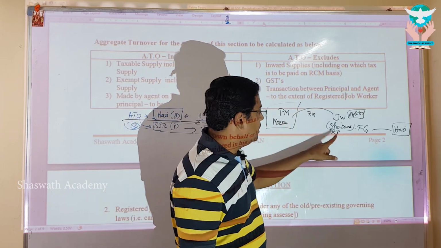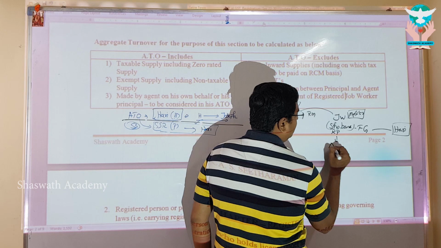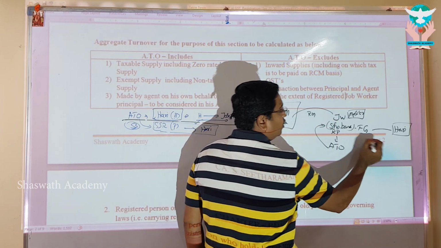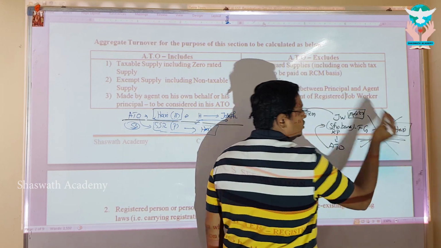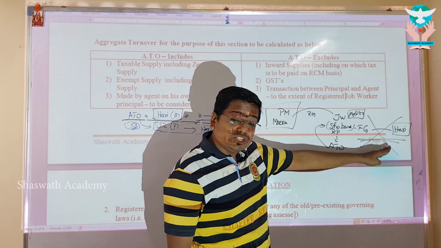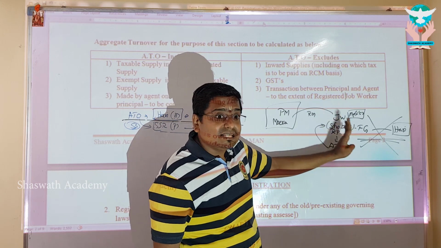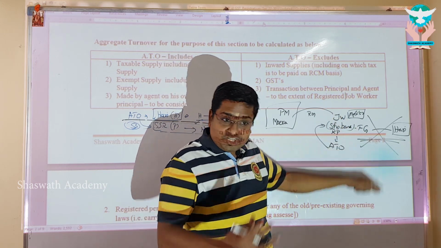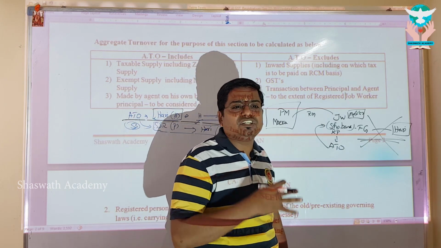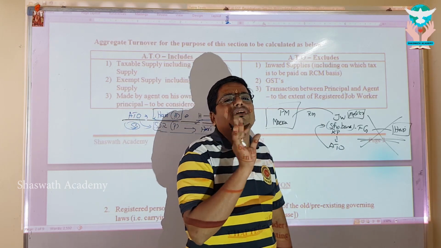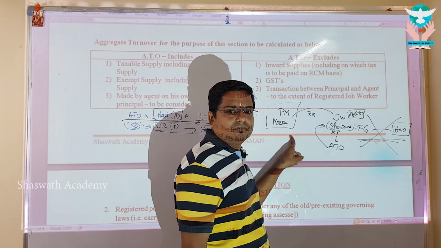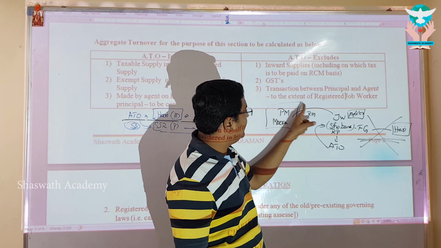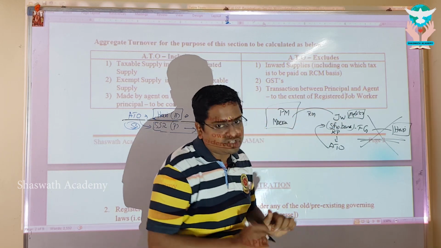That is why law says, while you are calculating the aggregate turnover, for the turnover of the job worker Shobana, don't consider this as turnover, because this is not the sale of Shobana. This is basically the instruction executed by Shobana. This is not her goods. She is not transferring the possession and ownership here. She is transferring only the possession, not the ownership. Ownership goes from Meera. That is why law says transaction between principal and agent to the extent of registered job worker.